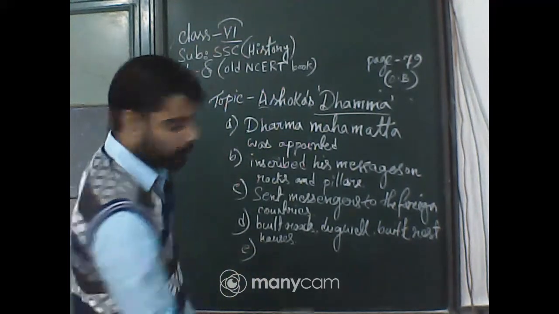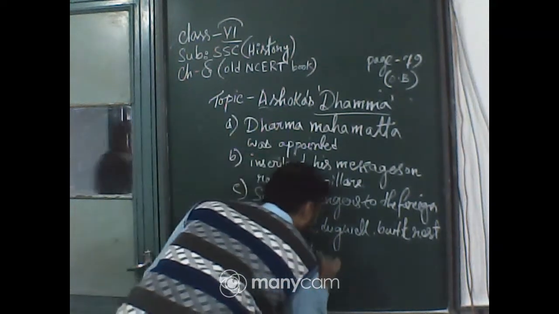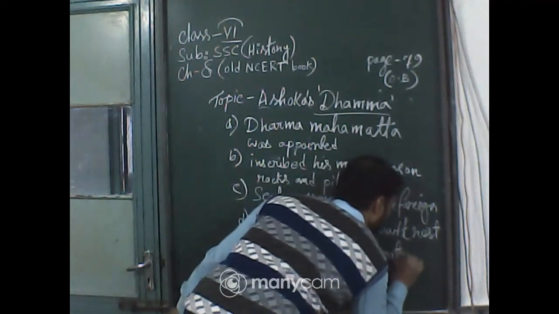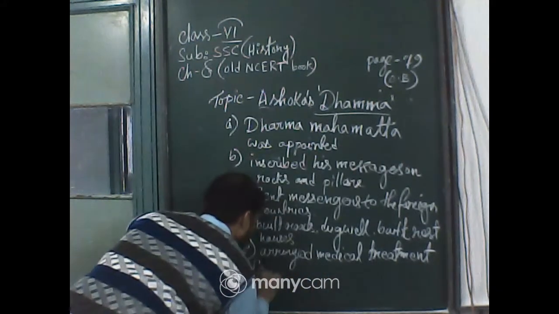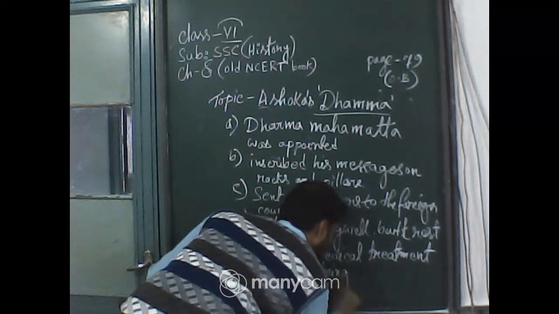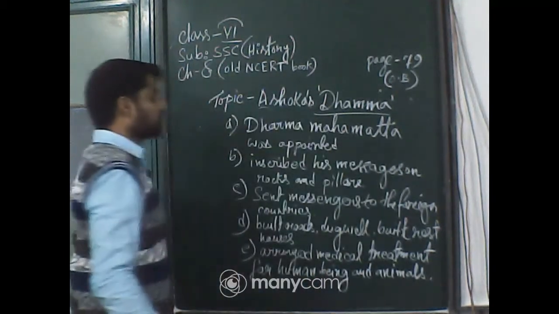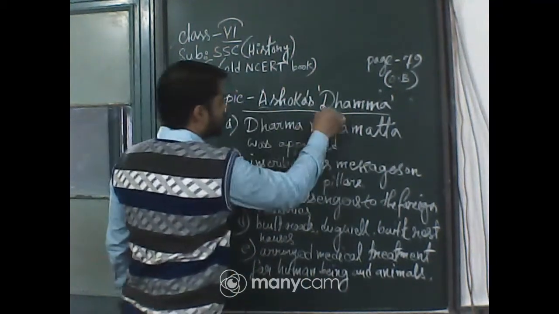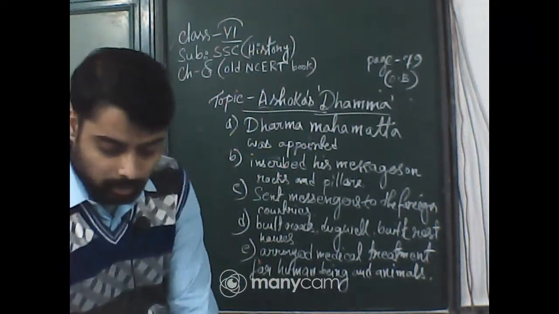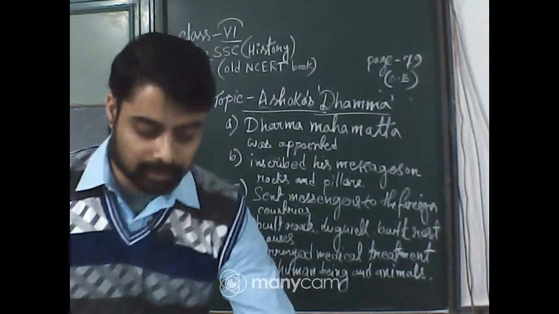So, the last one, arrange medical treatment for human beings and animals. Okay, students. So, this is Ashoka's Dhamma. I hope you have understood. So, write these five points. You can find these points also in your book. So, if you have any question from this subunit, you can ask me.